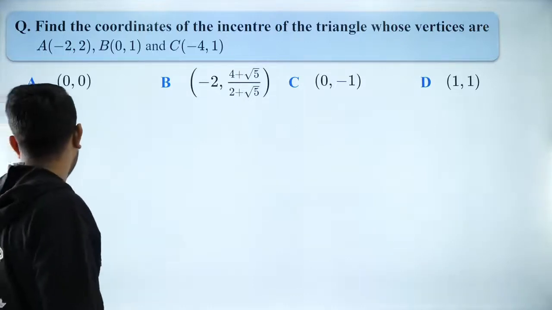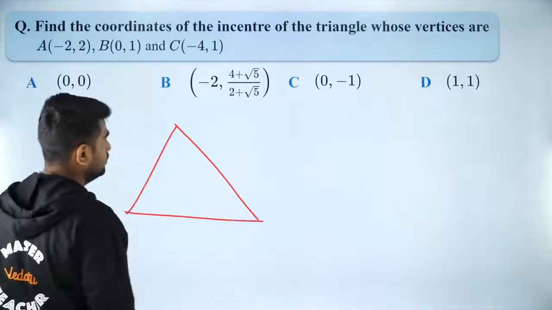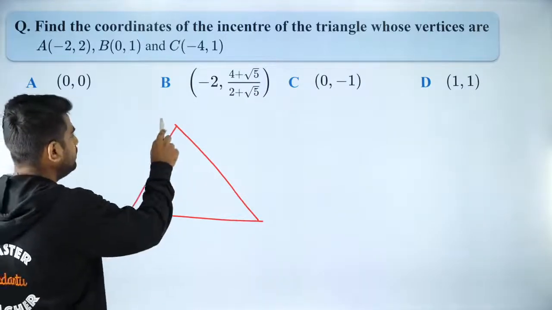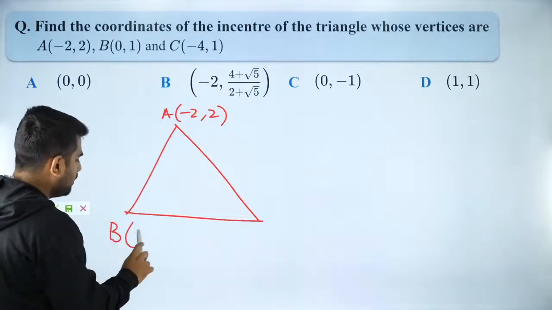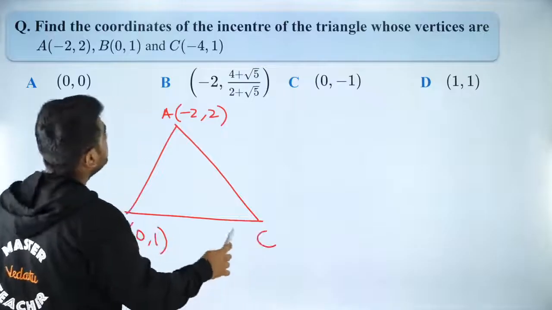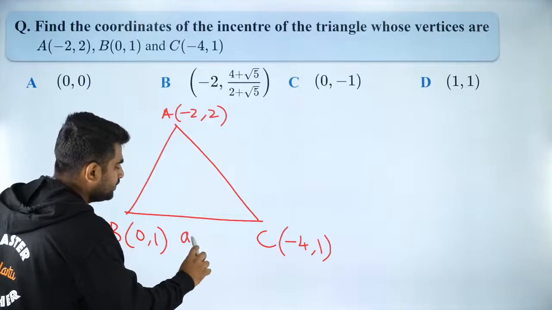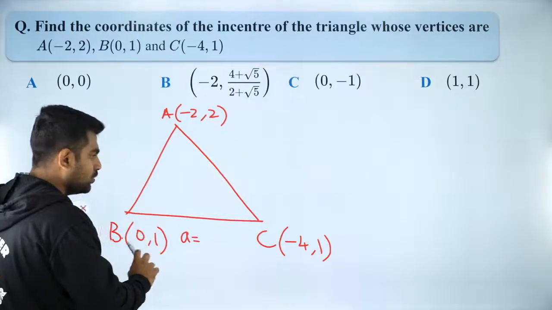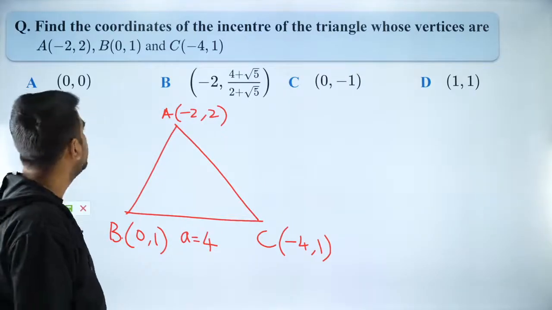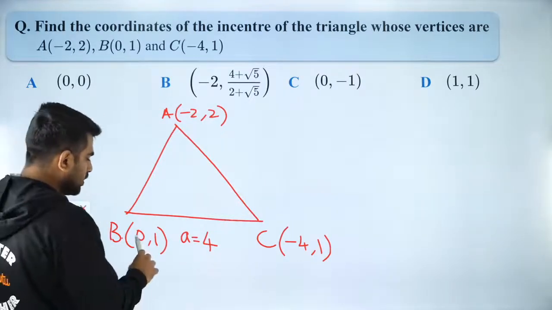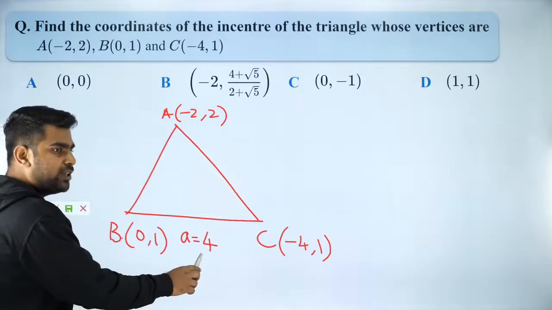So let me help you with the sides so that you guys can be a bit faster. So we have A, we have B, which is 0, 1, and we have C, which is minus 4, 1. So what is side A? Distance between these two is 4. Do you guys agree? Yeah? I think it is 4, yeah. Because 0 minus 4 whole square plus 1 minus 1 whole square, which will be equal to 4.